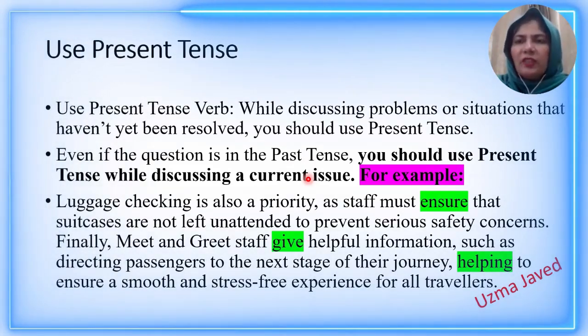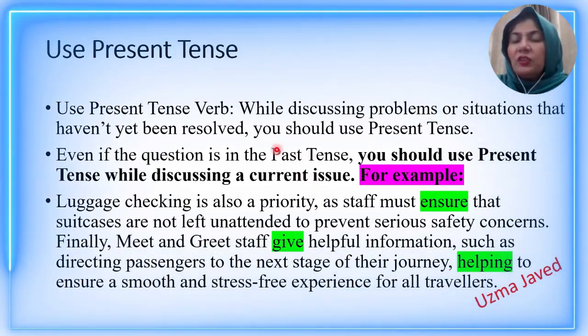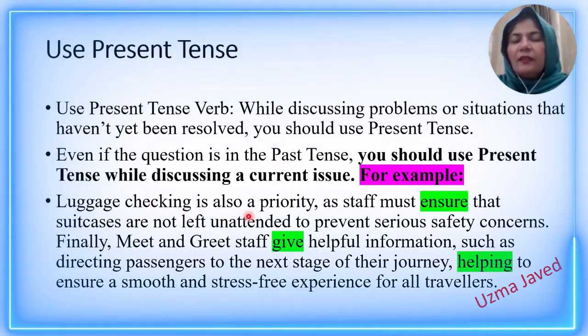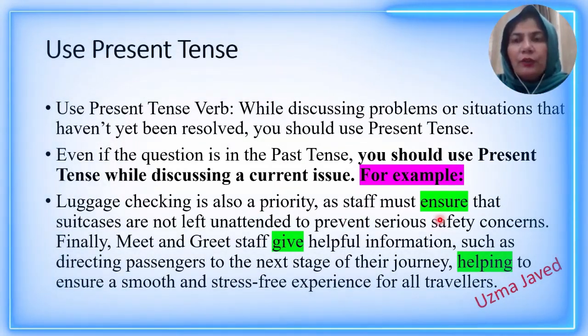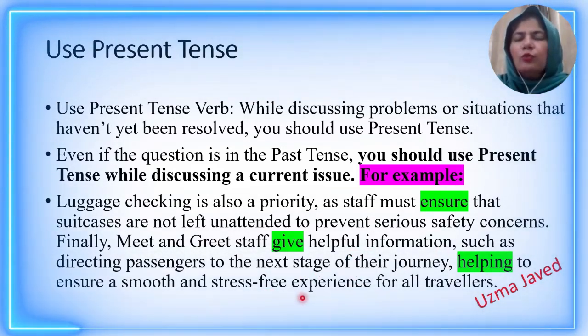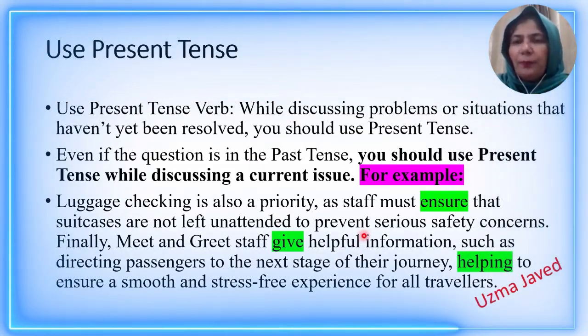Many students ask this question about the tense that they are going to use. The question will be in the past tense, but the answer related to present and current issues will be in the present tense. Now, this is an example of how present tense has been used in that scenario. Luggage checking is also a priority, as staff must ensure, not ensured. You will not write past tense. In the same way, meet and greet staff give helpful information, not they gave. Gave will not be used. In the same way, helping to ensure a smooth and stress-free experience for all travelers. So this is how you will be using present tense.